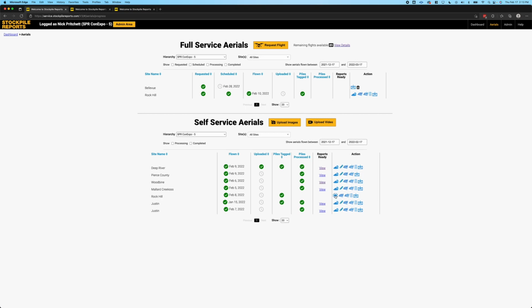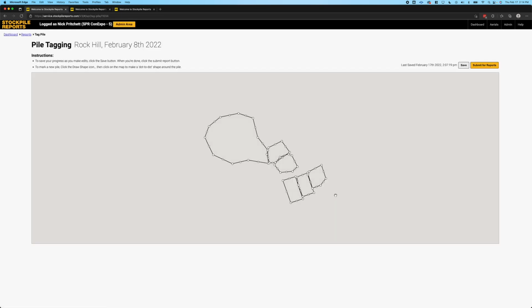I can see over here on the right in the Actions tab this Tag Piles tool. What that means is we're going to show you an aerial view of your site, and you're going to tag piles on that site that you would like measurements for. So I'm going to click on this Tag Piles tool and we'll take a look at what that process is.